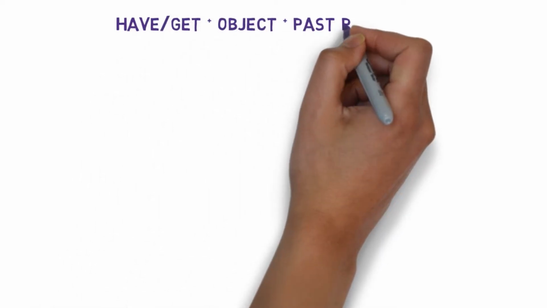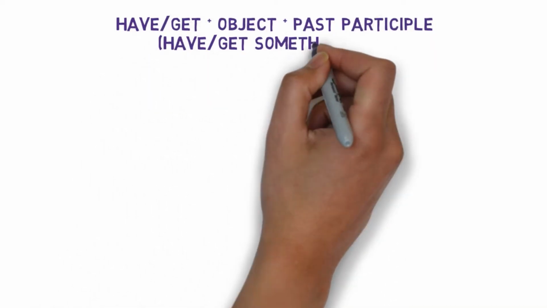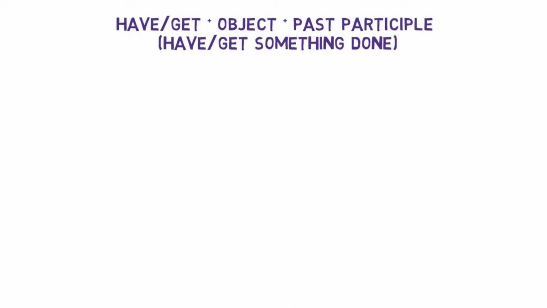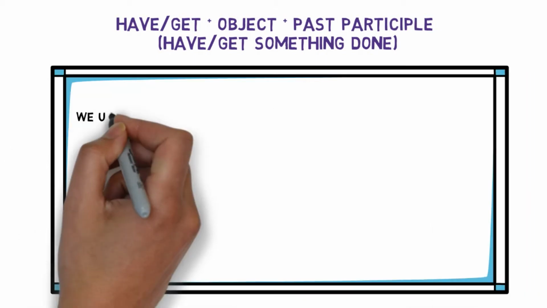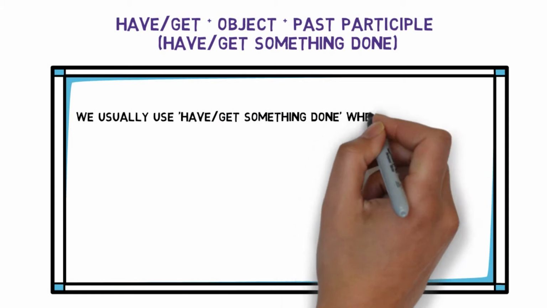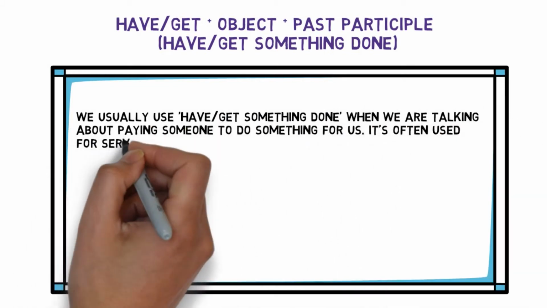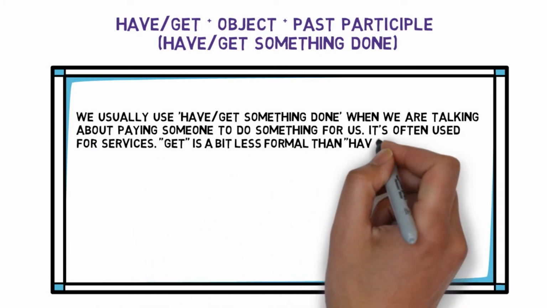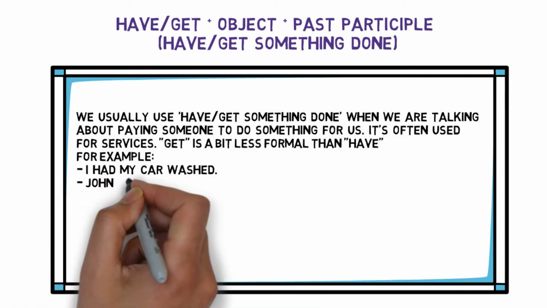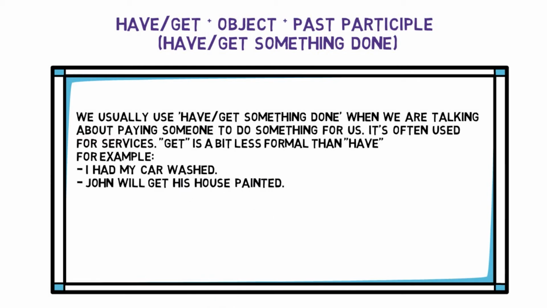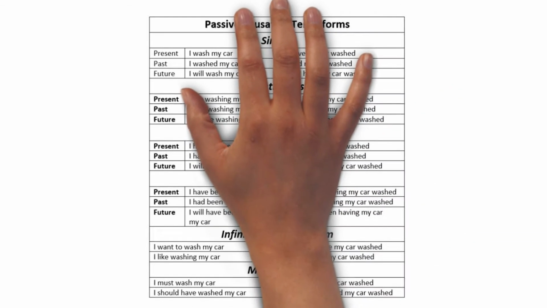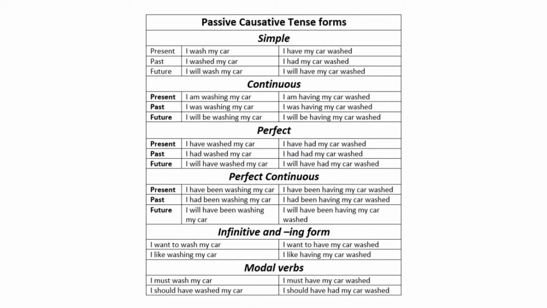So let's see some constructions of causative forms. Have, get plus object plus past participle. Have, get something done. We usually use have, get something done when we are talking about paying someone to do something for us. It's often used for services. Get is a bit less formal than have. For example, I had my car washed. John will get his house painted. Of course, we can use causative forms in different tenses. So please pay attention to the table and pause it if you need it.